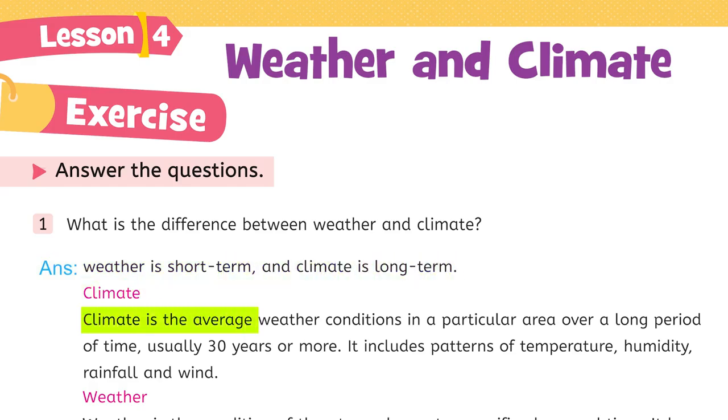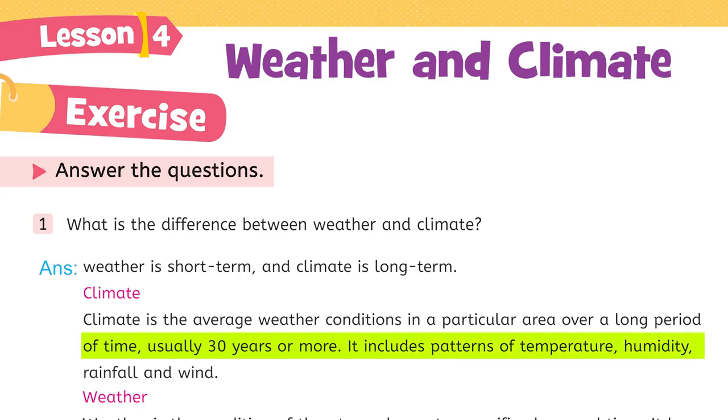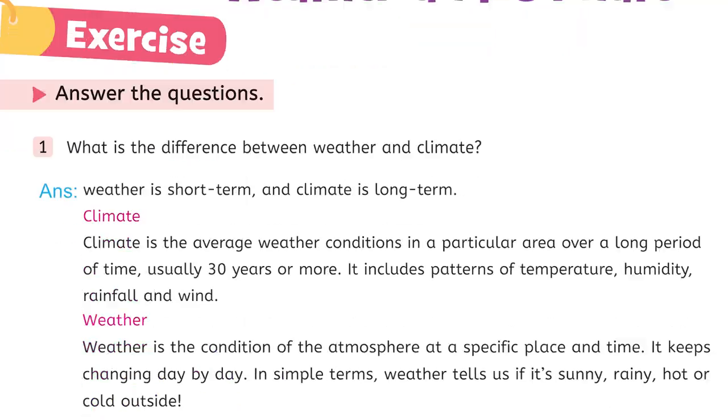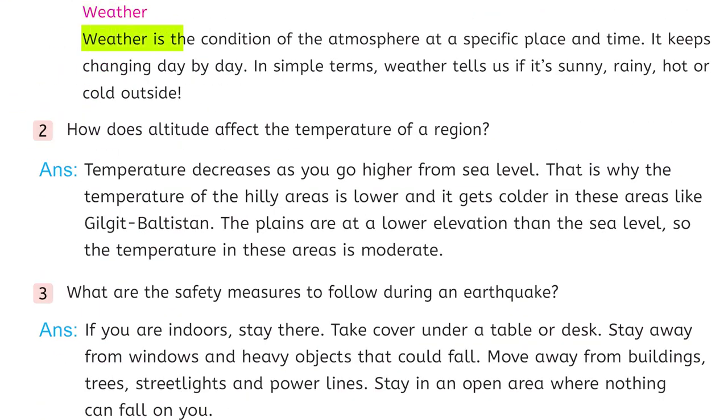Climate is the average weather conditions in a particular area over a long period of time, usually 30 years or more. It includes patterns of temperature, humidity, rainfall, and wind. Weather is the condition of the atmosphere at a specific place and time. It keeps changing day by day. In simple terms, weather tells us if it's sunny, rainy, hot, or cold outside.